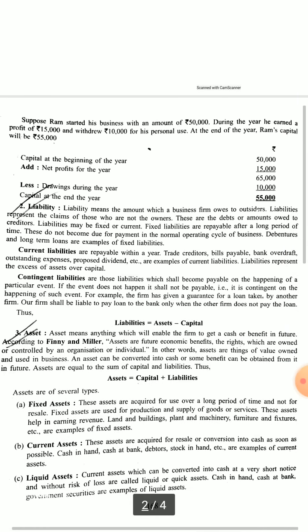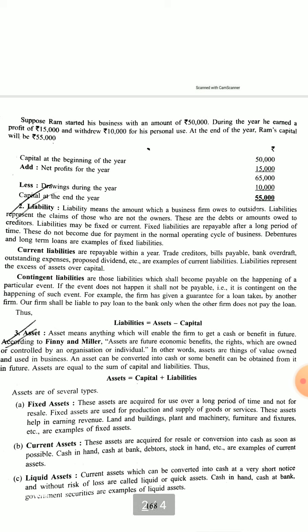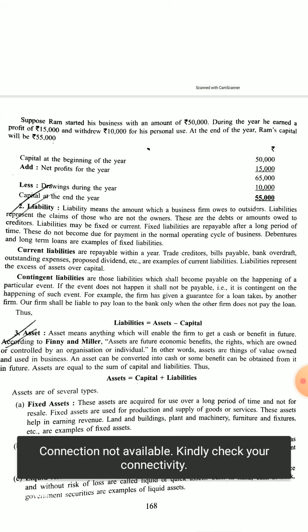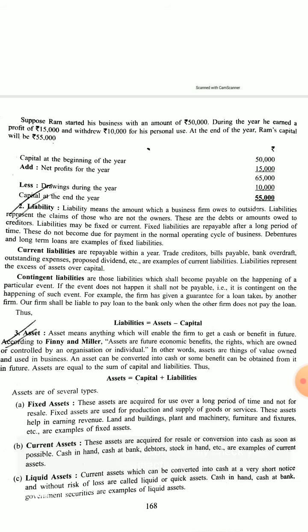Now let's see an illustration. Suppose Ram started his business with an amount of rupees 50,000, and during the year he earned a profit of 15,000 and withdrew 10,000 for his personal use. At the end of the year, Ram's capital will be 55,000. How? We will see. First, capital invested at the beginning of the year was 50,000. Net profit will be added to the capital because net profit will increase the capital.